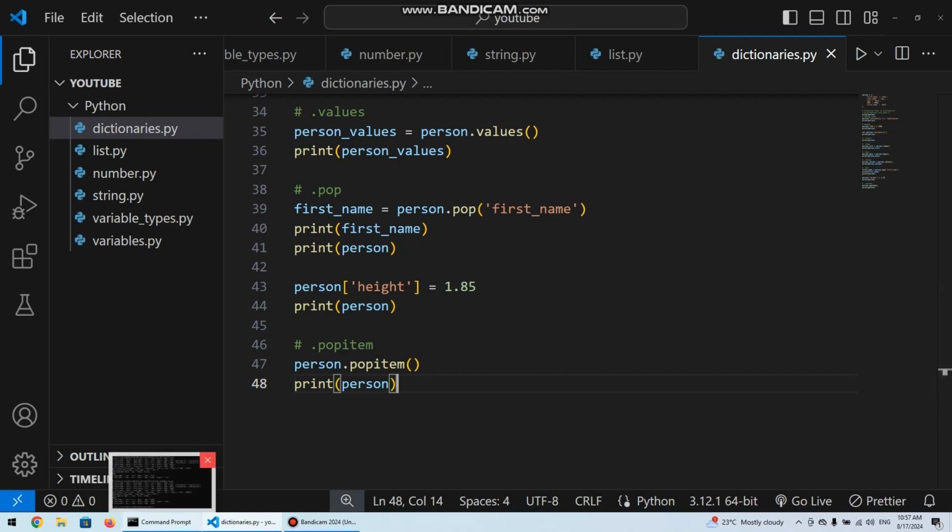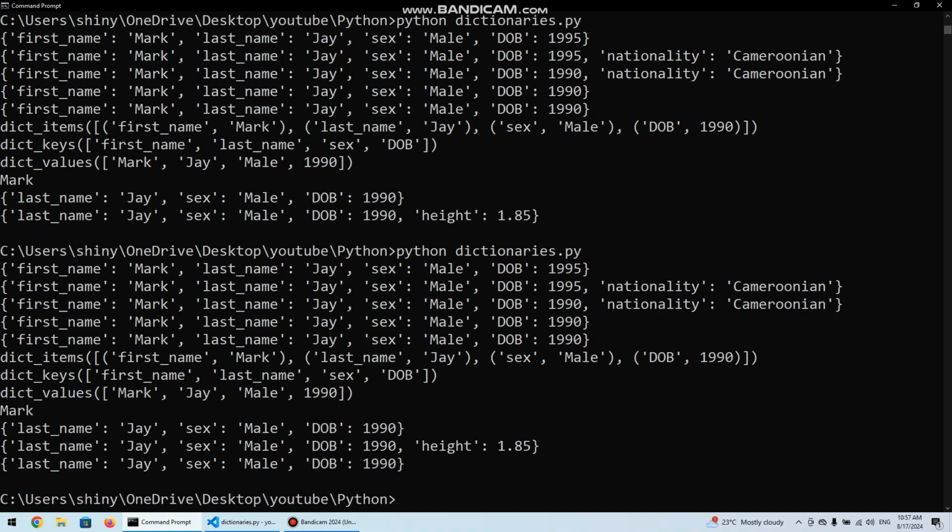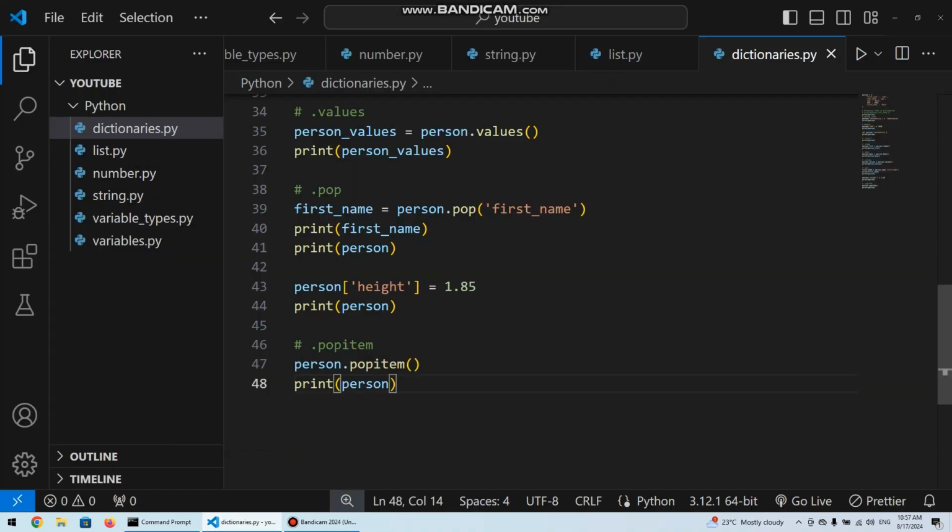After calling the popitem method, it was removed, so we get it here and we don't get it here. So that's another method.